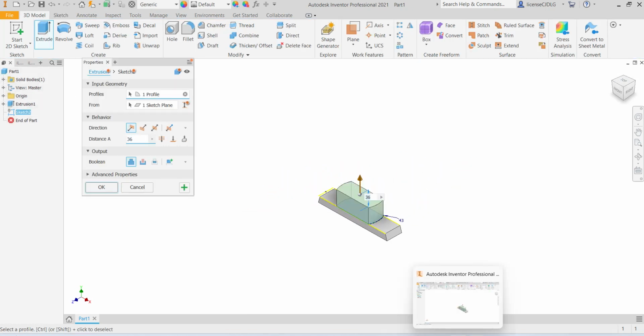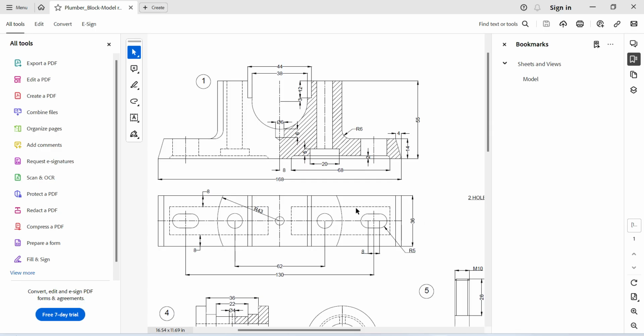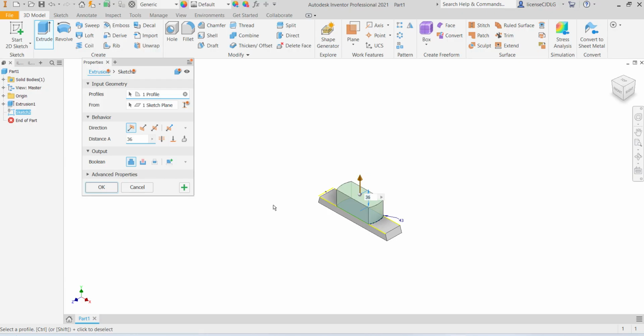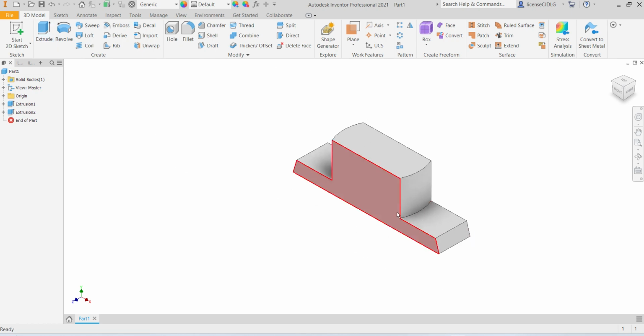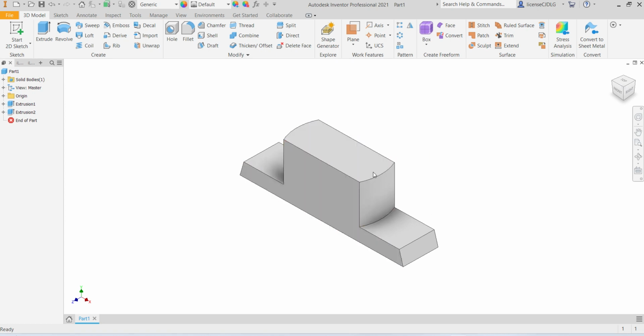extrude up to 55 minus 14, 41 mm. 55 minus 14. Click OK.